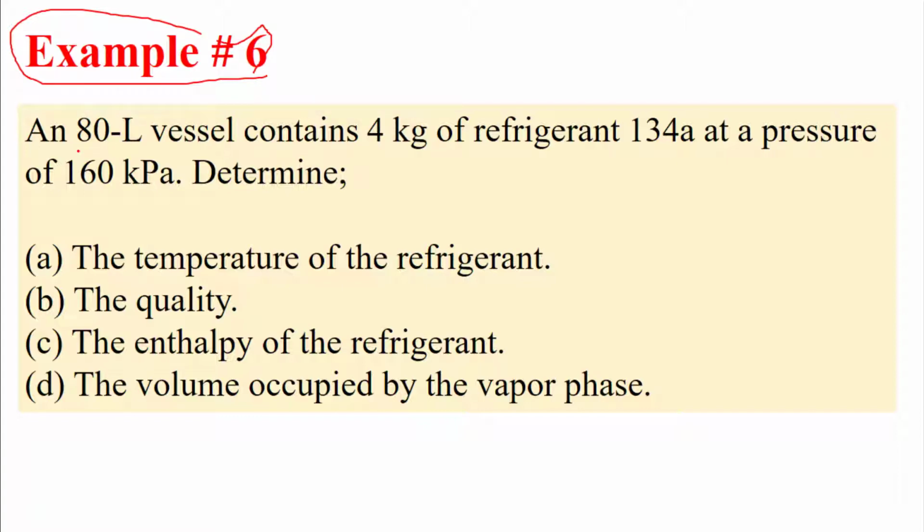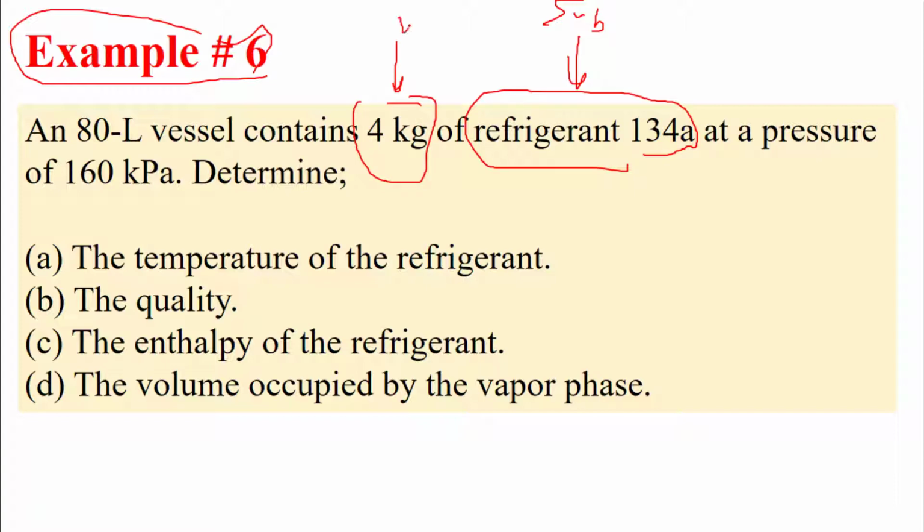In this example, we have an 80 liter vessel that contains 4 kilogram of refrigerant. So here is the substance, this is the substance. And here is the mass of the substance, the total mass. Okay, and here we have 80 liter. This is the volume of this vessel.